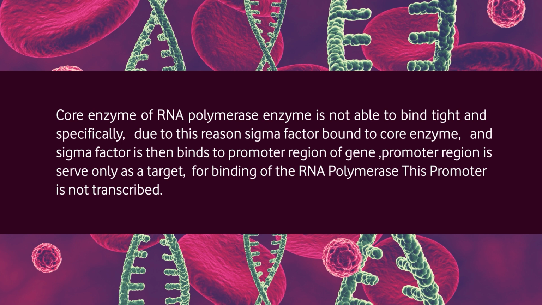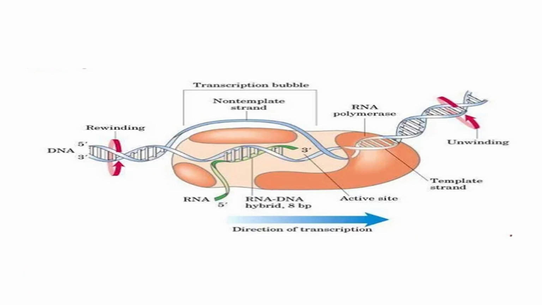Due to this reason, sigma factor is bound to the core enzyme, and sigma factor then binds to the promoter region of the gene. We have to remember that the promoter region serves only as a target for binding of the RNA polymerase. This promoter is not transcribed. This figure shows the location of the TATA and Pribnow box in the promoter region and the transcription initiation site. We have seen the formation of the transcription bubble in this figure.